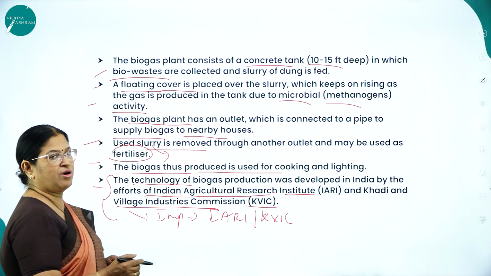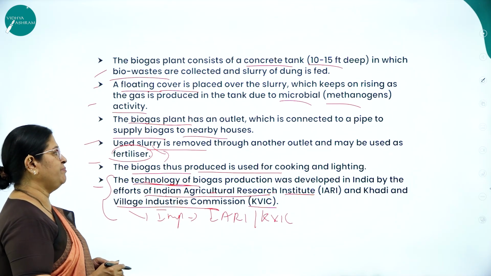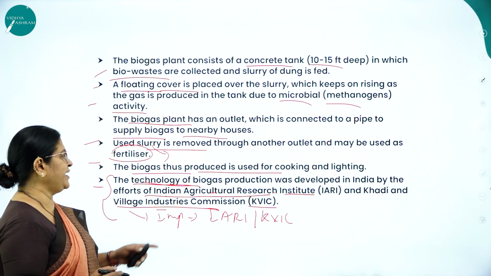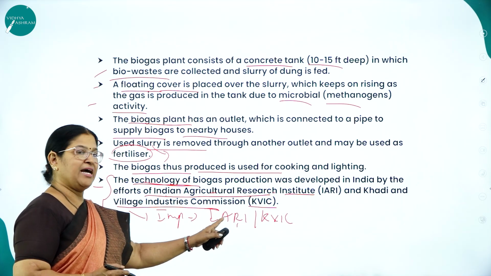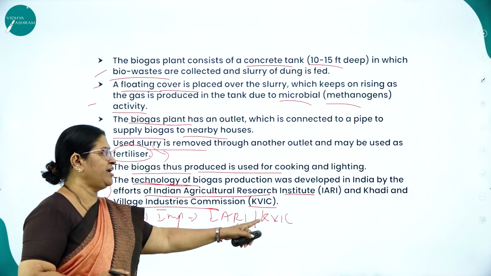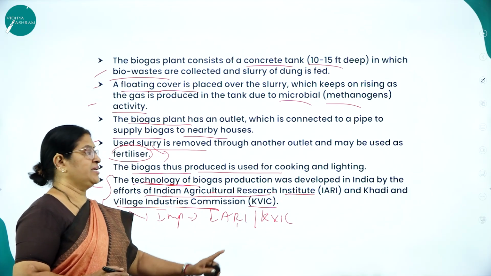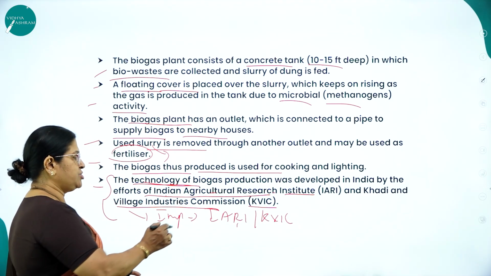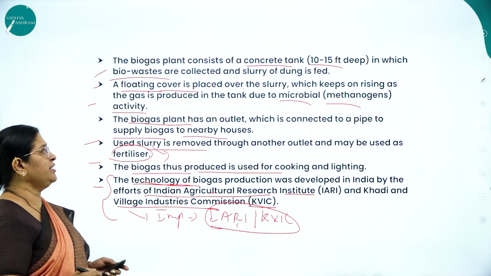These two organizations were responsible for developing this technology of biogas production. These two expansions are very, very important.